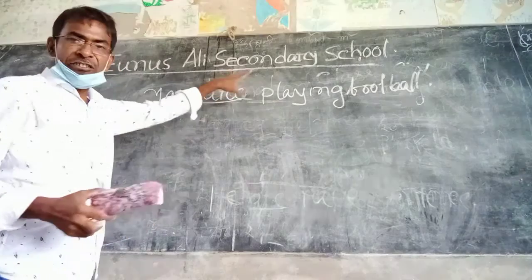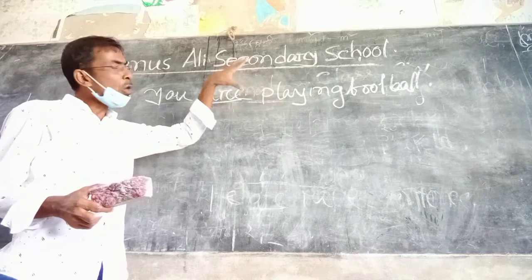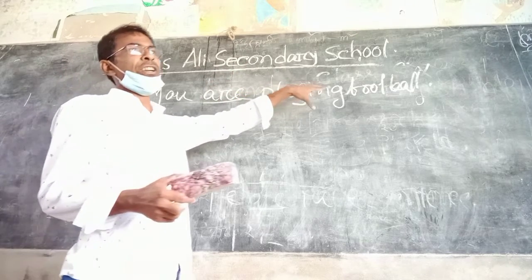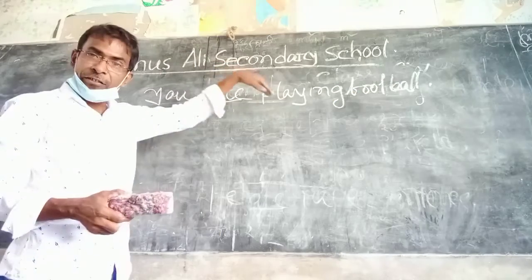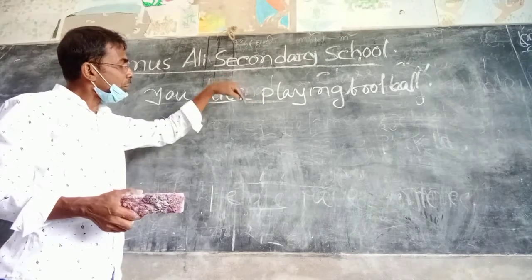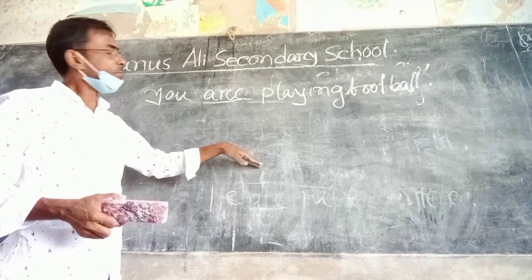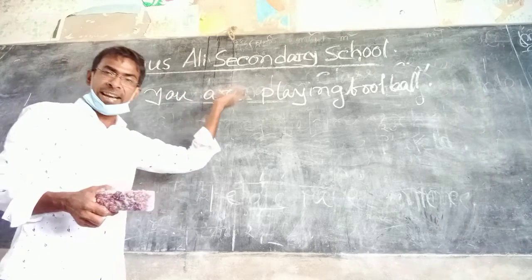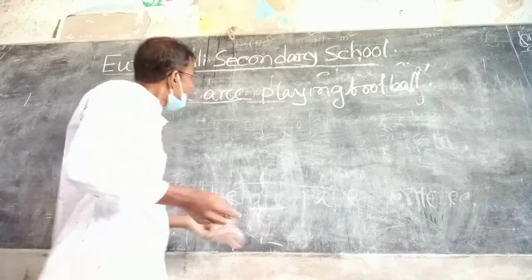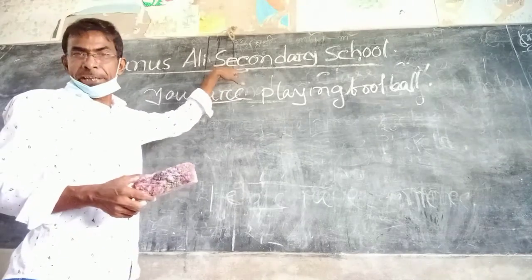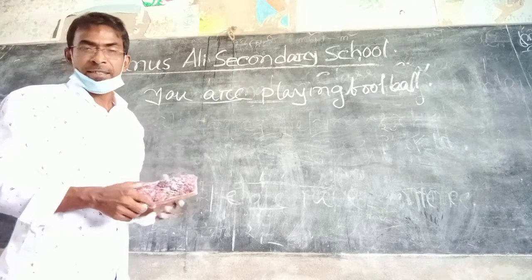This sentence is affirmative or negative. Affirmative means in this sentence there is no negative word, that is no, not, none, nobody, etc. If the sentence is affirmative, when we convert it into an interrogative sentence, it will be negative. And if the sentence is negative, in the interrogative sentence it will be affirmative. So in this sentence there is no negative word, that is, it is an affirmative sentence.